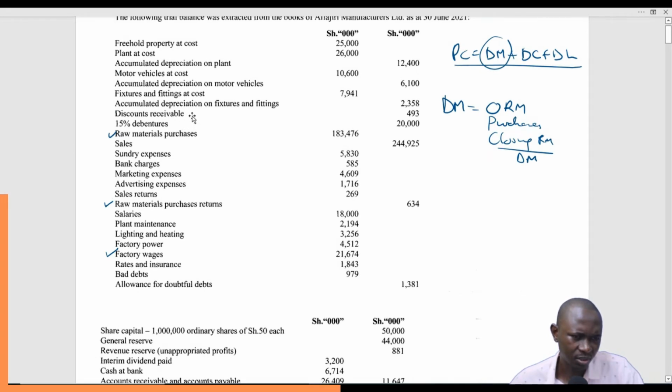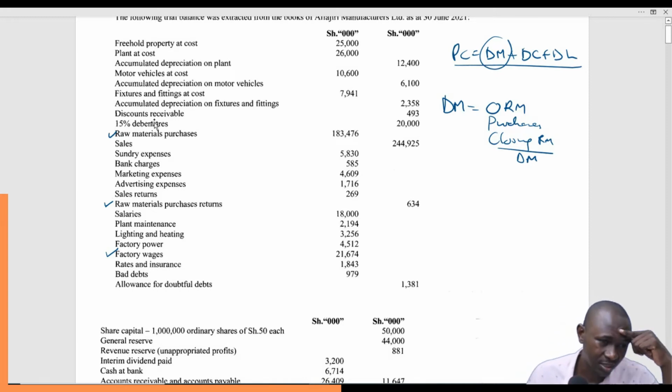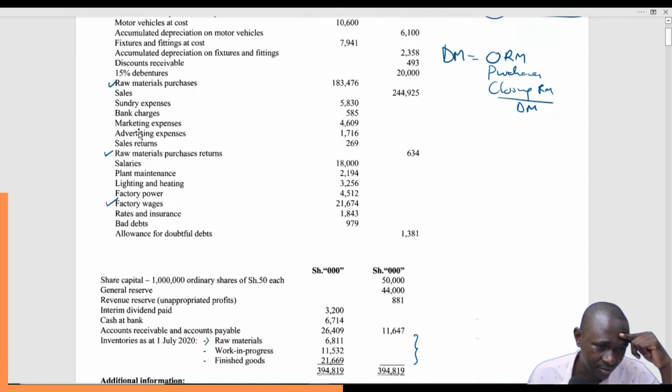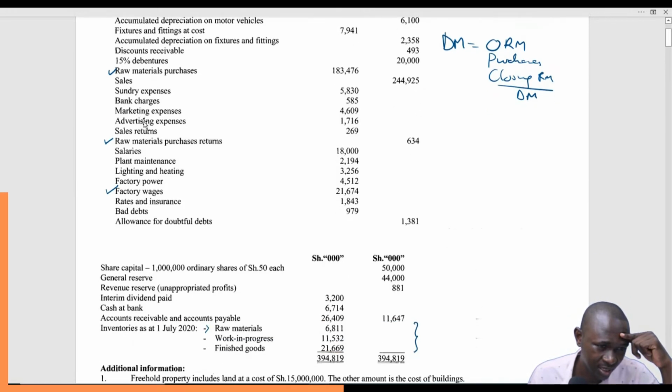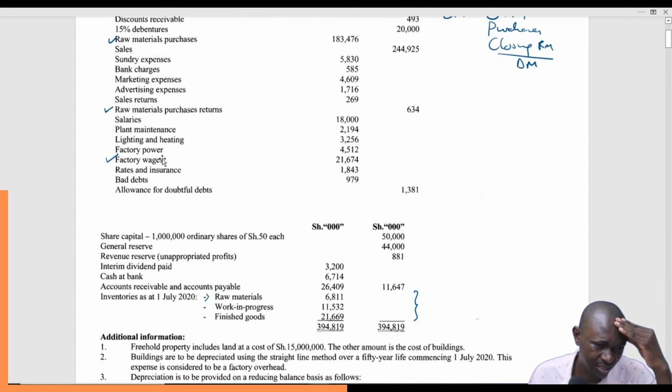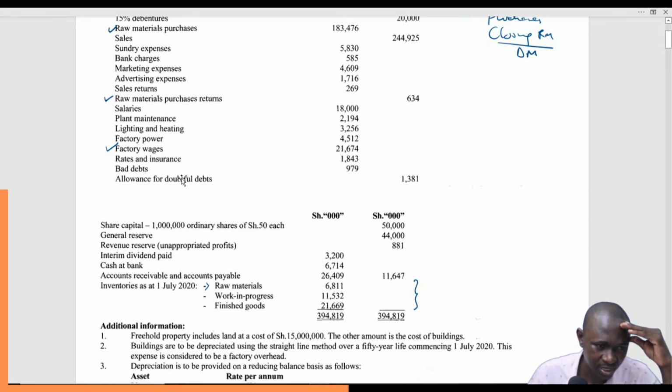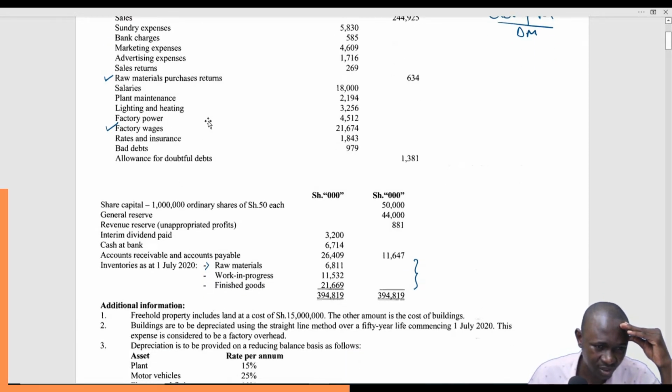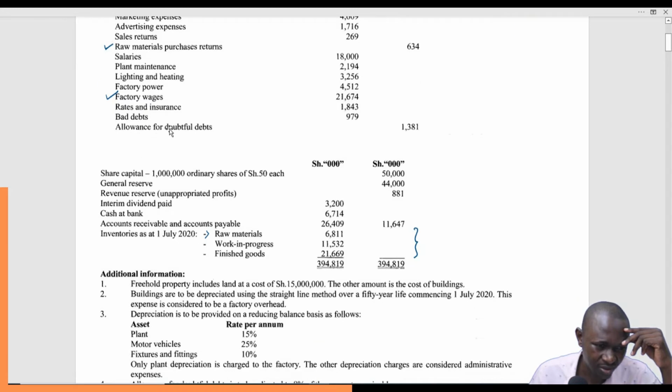Discounts, accumulated depreciation on fixtures, discounts receivable, 15% debenture, sales, sundry expenses, bank charges, marketing expense, advertising, sales returns, raw materials, salaries, plant maintenance. Plant maintenance goes without saying. Lighting and heating, factory power, of course, the supervision, rates and insurance, bad debts, allowance for bad debts.